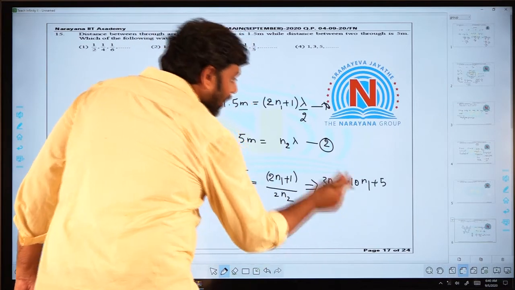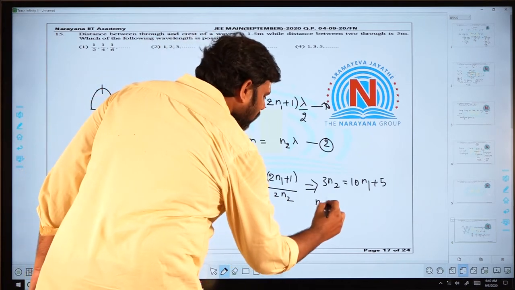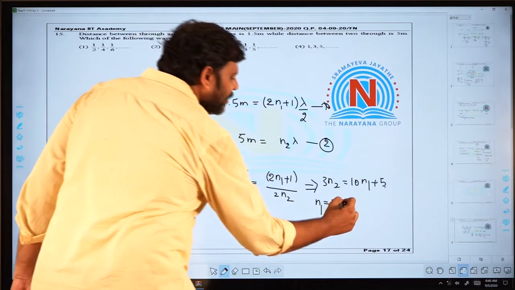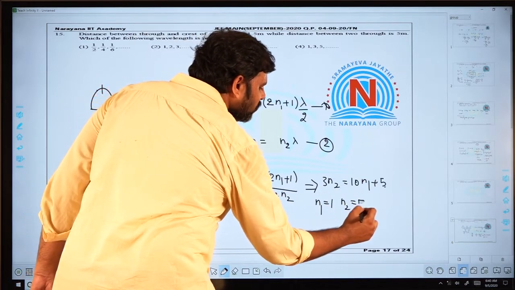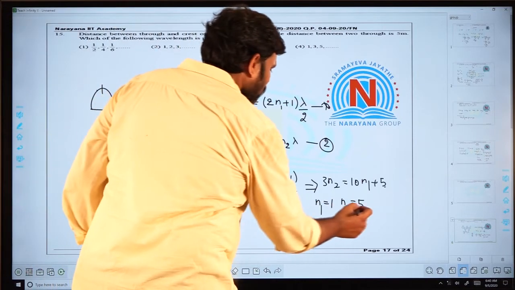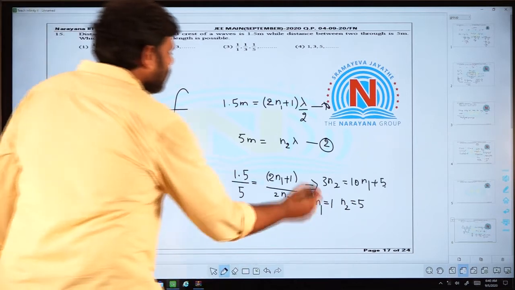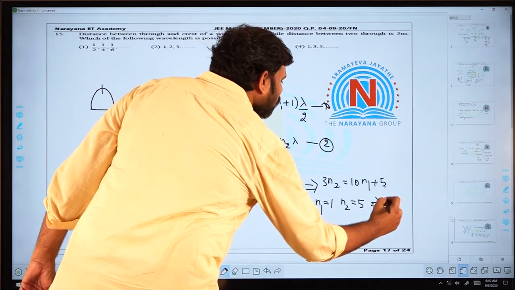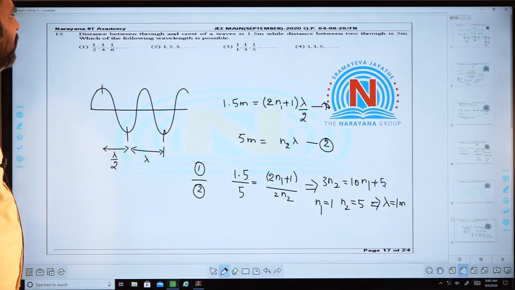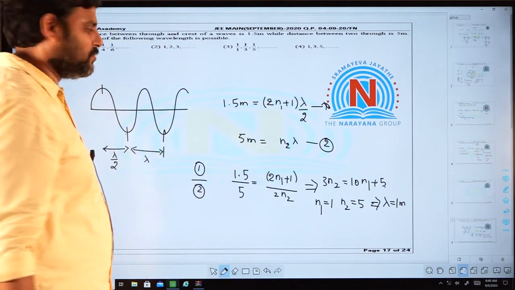Both n1 and n2 must be integers. If I take n1 equal to 1, then this RHS will be 15, and n2 you can have as 5, which is an integer. So this particular selection of n1 and n2 is possible. If n1 is equal to 1 and n2 is equal to 5, the wavelength will be lambda equal to 1 meter. So for such a selection, the answer will be in one of these three options.